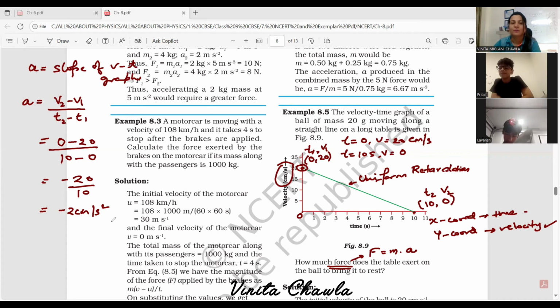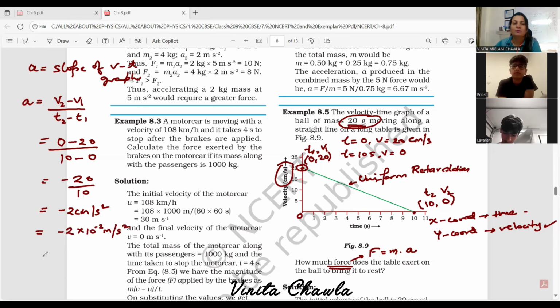Okay. Now, because we have centimeter here, we need to convert this into meter first. So how do we convert centimeter into meter? By multiplying it by 10 to the power minus 2, meter per second square. And mass is given. If you look at this in the question, it is 20 grams. It is given to you.